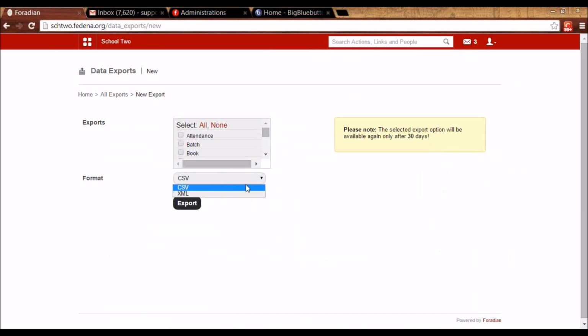So these options are available. And you can take export for attendance records, batch details, employee personal details, student personal details, and so on. So all these options that you see here. But just note that this option of exporting any model is available only once in 30 days.